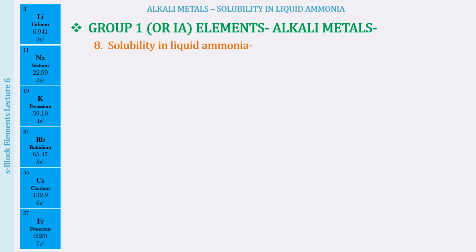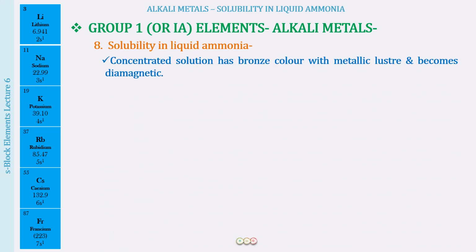The next thing that you have to understand over here is that the concentrated solution, instead of the blue color, now has a bronze color with metallic luster, and this becomes diamagnetic. Why is this happening so? Here please do remember that the solubility in liquid ammonia is going to be in accordance with the concentration of the solution. The properties are going to slightly vary. Now, why do they vary? That is obviously what we have to understand and not cram up.